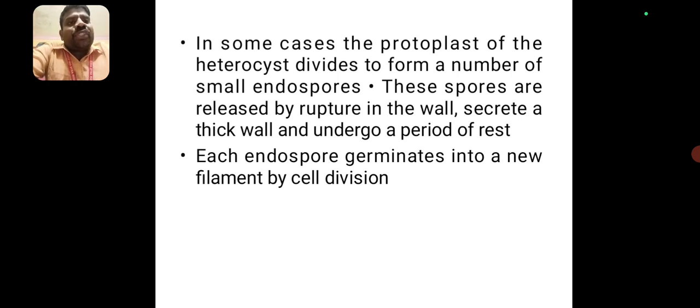In some cases the protoplast of the heterocyst divides to form a number of small endospores. These spores are released by rupture of the wall, secrete a thick wall and undergo a period of rest. Each endospore germinates into a new filament by cell division.